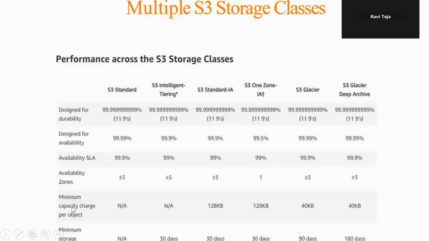Okay, what is the minimum capacity for an object? This is 128 KB, then only we will be able to store the data in this format. The minimum storage duration is 30 days, Glacier is 90 days and Deep Archive is 180 days. It means how many days you have to store the data in those storage classes. These are the things you have to understand.